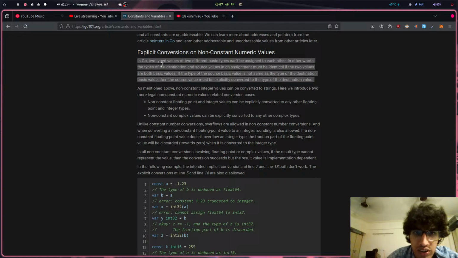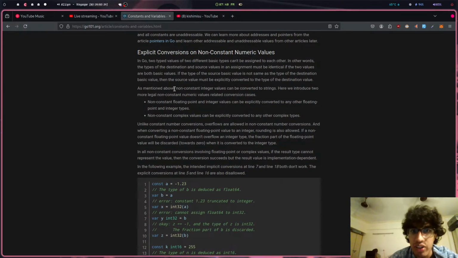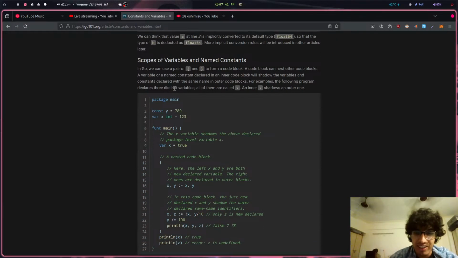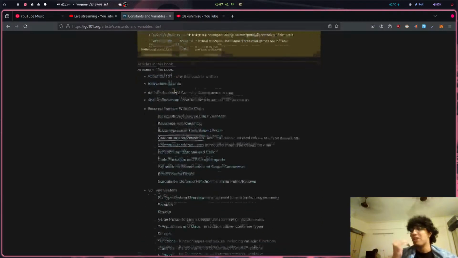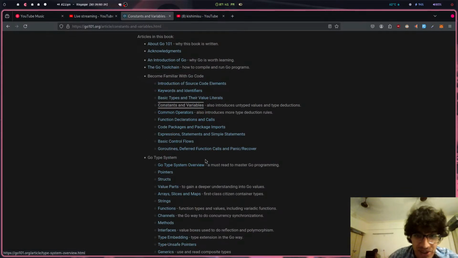Cool, that is nice. Explicit conversions on non-constant numeric values. In other words, the types of destination and source values in an assignment must be identical if the two values are both basic values. I didn't understand a word of that. Ah, I hate reading docs. I'm so impatient, I cannot stand it. I just want to get to the good stuff. You know what? Let's just try that. Function declarations, cool.